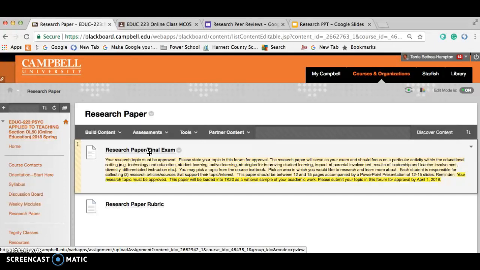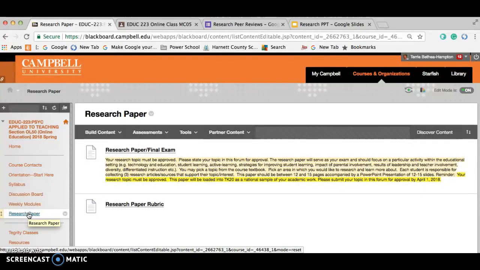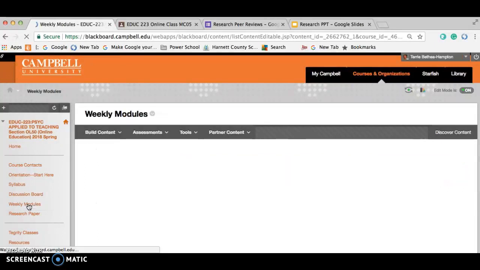Once you have loaded your research paper, I also need you to create a PowerPoint presentation that is anywhere from 12 to 18 slides that explains your research paper. The PowerPoint presentation will be loaded two places. First of all, you're going to load it inside of weekly modules.